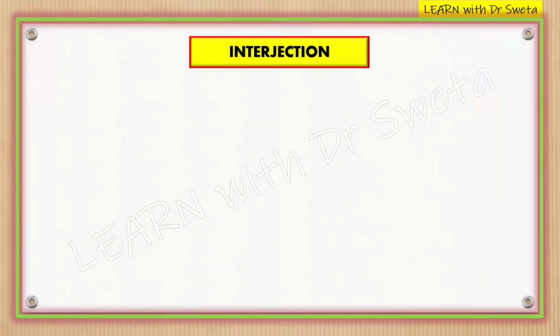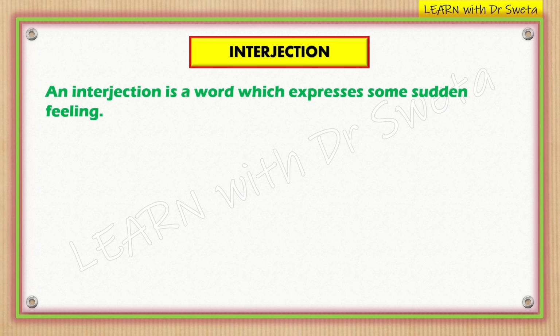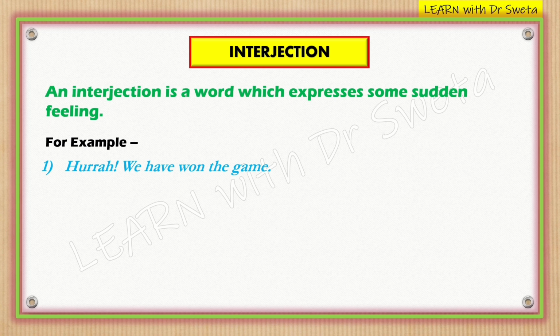Next is interjection. An interjection is a word which expresses certain feelings. For example, hooray, we have won the game. Here, hooray is an interjection because it expresses a strong feeling of joy or excitement about winning the game. Alas, she is dead. In this sentence, alas is an interjection that expresses a sudden strong feeling of sorrow or regret about someone's death.